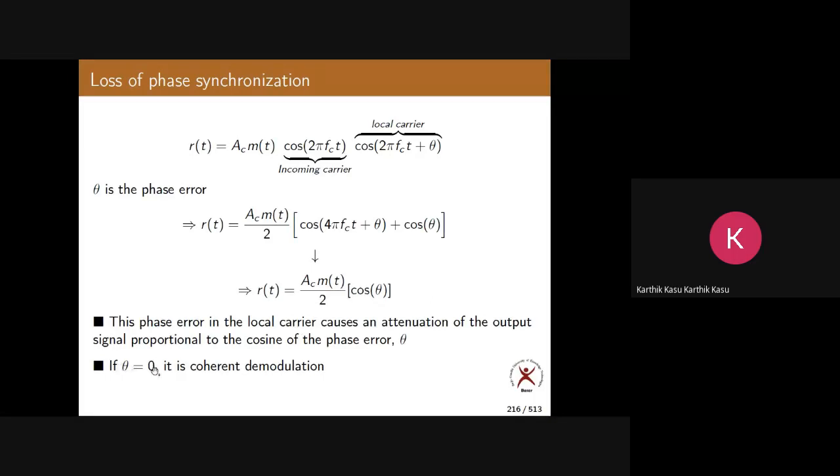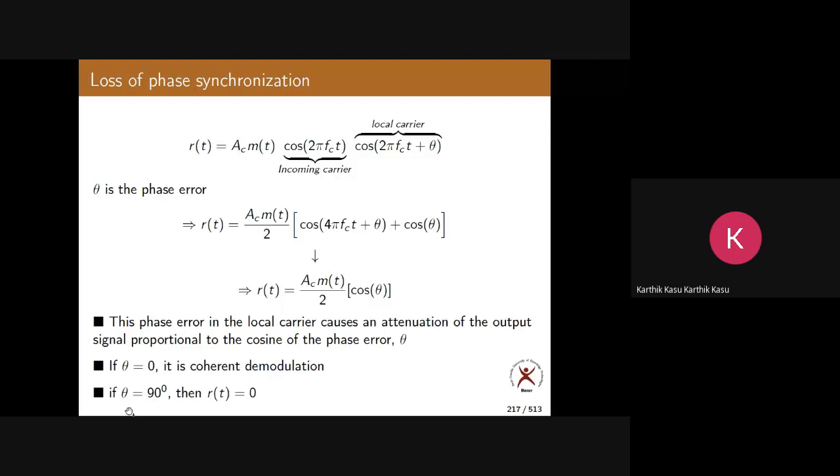If theta is 0, there is no error, which means these two carriers are exactly the same, just like the previous ideal case where the two carriers do not have any phase error or frequency error. This is pure coherent demodulation, pure coherence. There is no phase error at all.